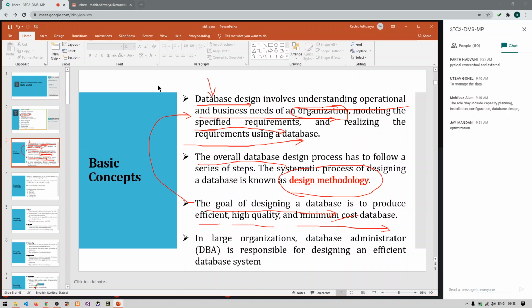Okay, minimum expense. So what in terms of minimum expense? Let us say we have created a database for a system and we assume that it is accurate and of high quality, but after analysis by the system owner we came to know that we have not included some components that were required to be stored in the database.